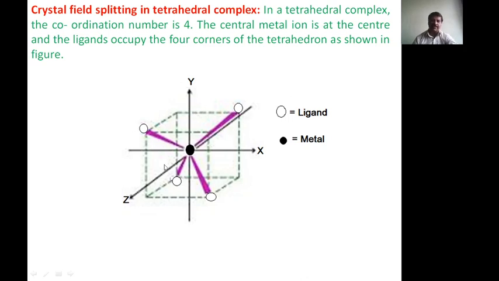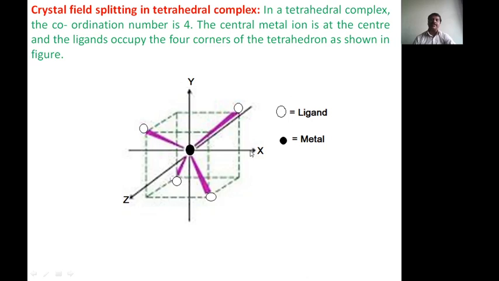Means here, here, here. In this system, the T2G orbitals are present in between the axes, and EG orbitals are present on the axes. Therefore, the T2G electrons are very near to the ligand electrons, so repulsion takes place, and EG electrons are far away from the path of the approaching ligand electrons.